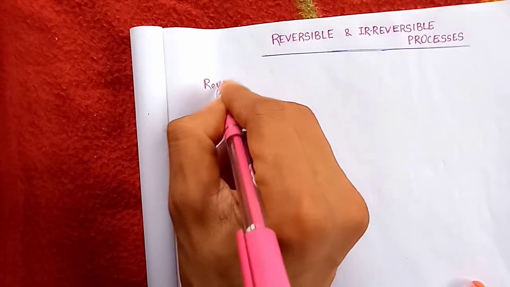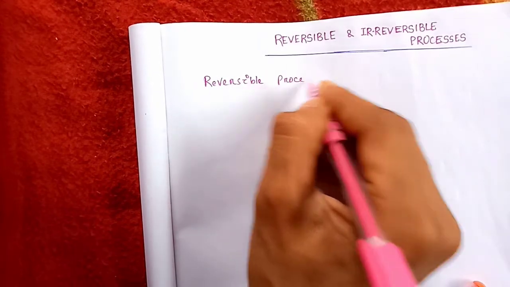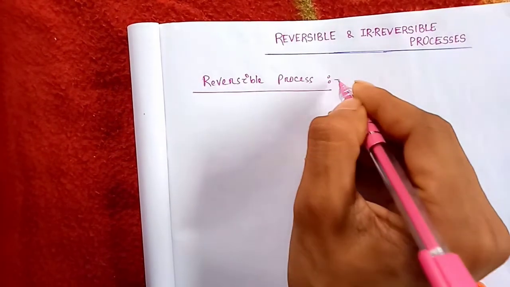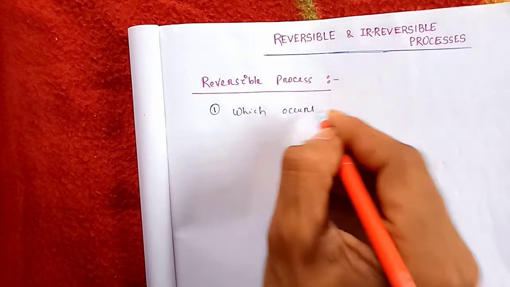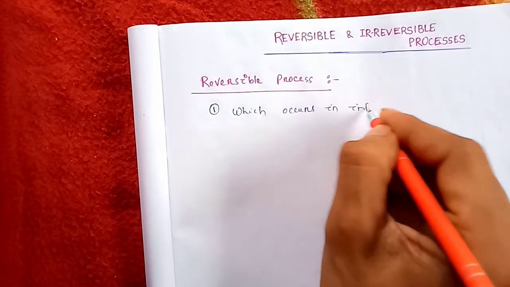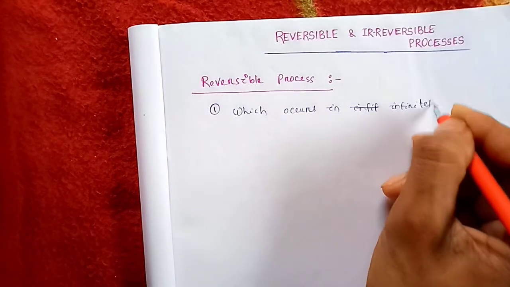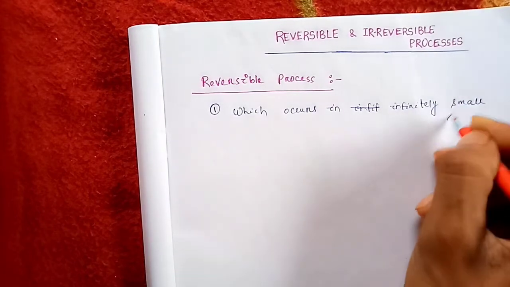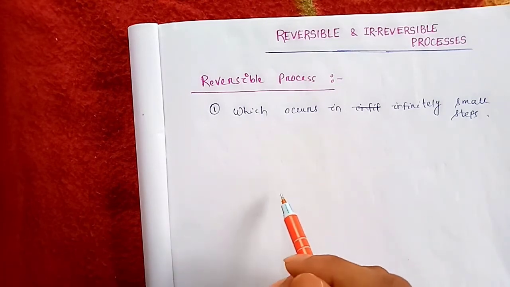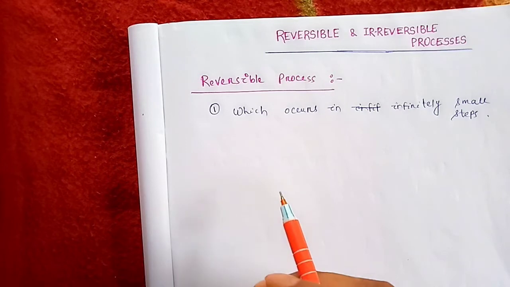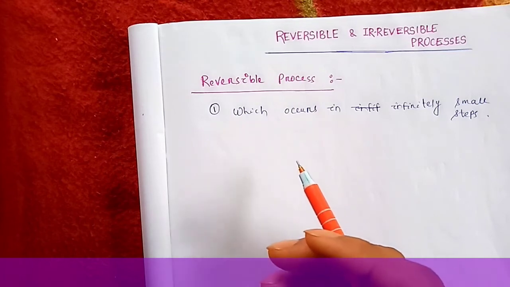Understood? Let's first come to know what a reversible process is. What is a reversible process? In a reversible process, the first point is that it occurs in infinitely small steps. Remember one thing: those things that happen slowly, at every step you have a chance to change it or to reverse it, right or not?